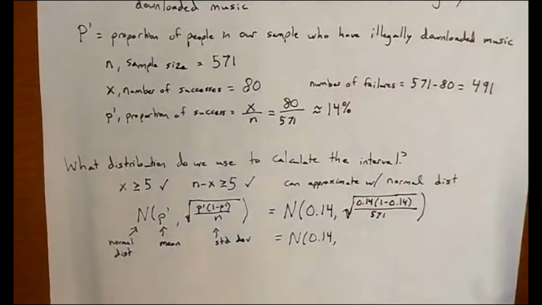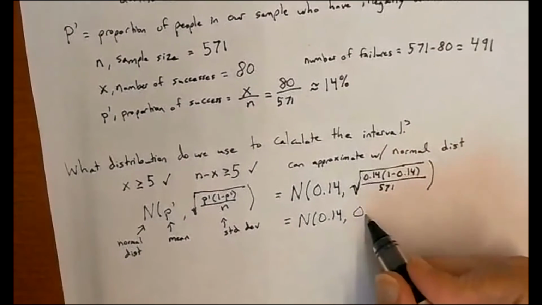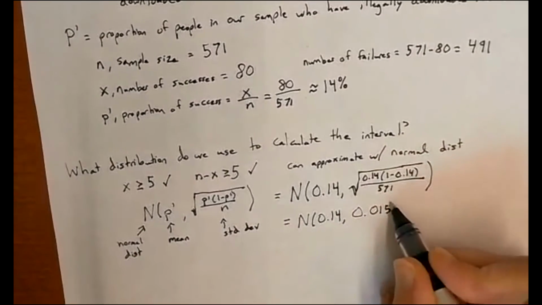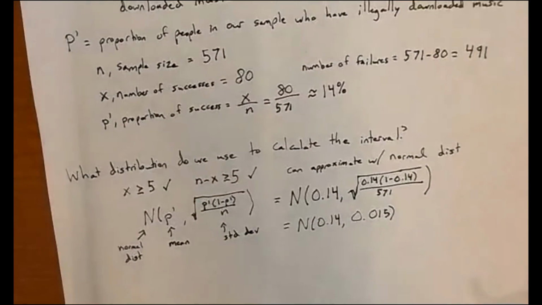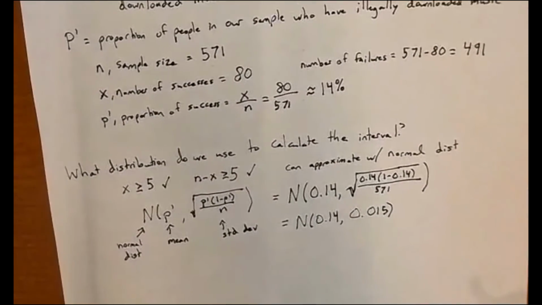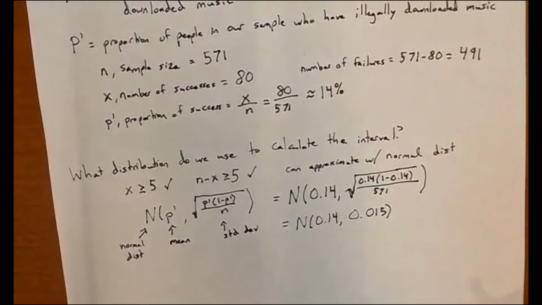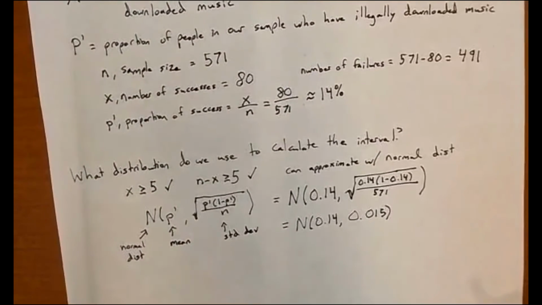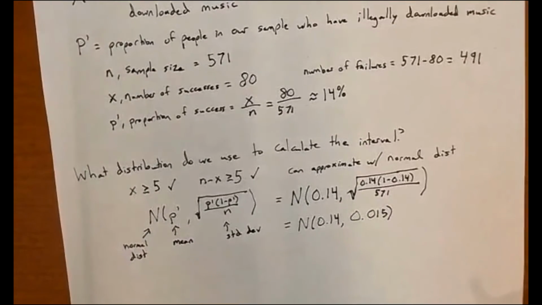That's going to come out to a standard deviation of about 0.015. At this point, we're going to transition to using an applet online to find the confidence interval.